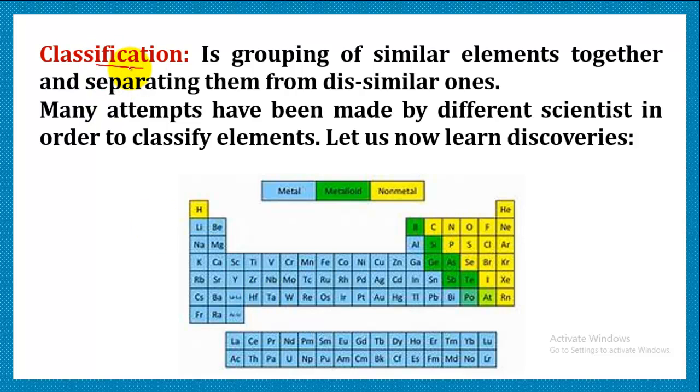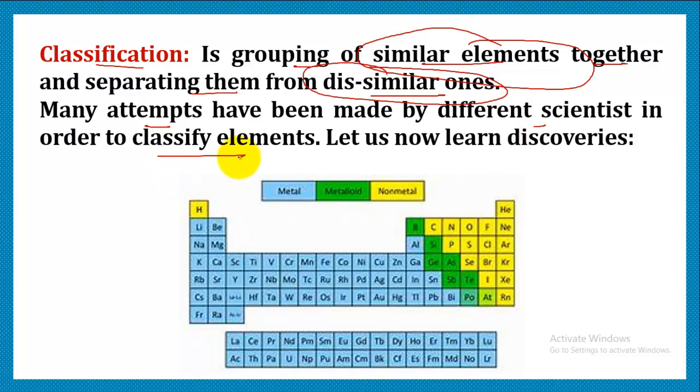So how are we going to define classification? Classification refers to the grouping of similar elements together and separating them from dissimilar ones. That means all those elements which have the same kind of properties are placed together, and they are separated from those elements which do not possess properties similar to the other elements. Many attempts have been made by different scientists in order to classify the elements. So now let us learn about the different discoveries.